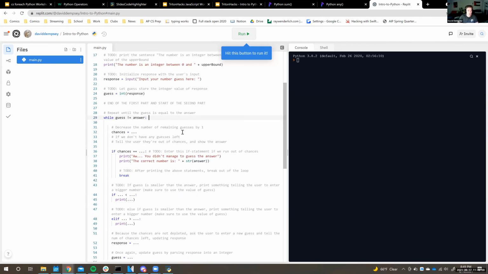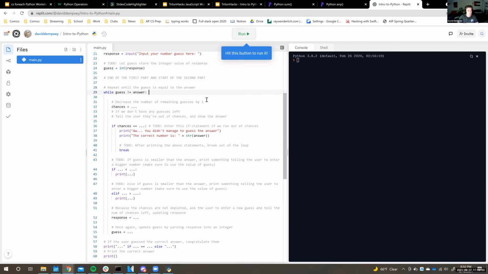All right, so this while loop will run until we get the proper guess. Next up, we want to decrease the number of remaining guesses by 1. With every iteration of the loop, we want to make sure that we're decreasing the number of chances because we've made a guess for this answer. We can do this by doing chances - 1, or we can also just do chances -= 1.